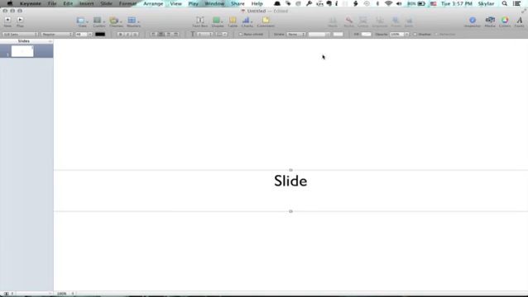I'm going to close that, and now I'm going to click play. There we are. And the text slides in very smoothly.